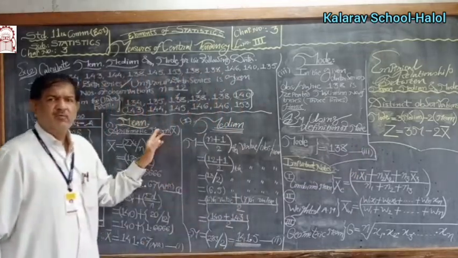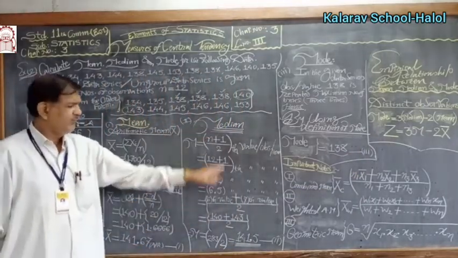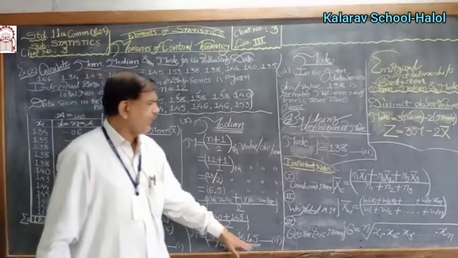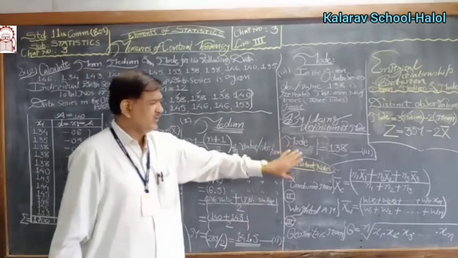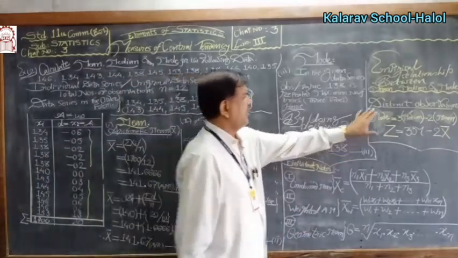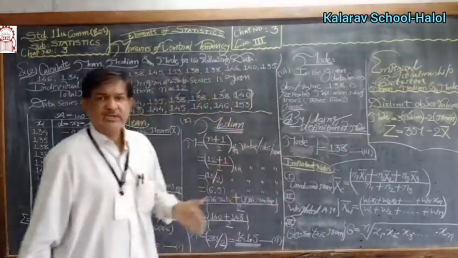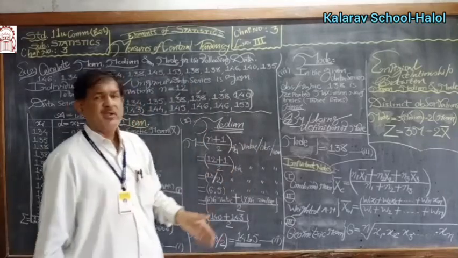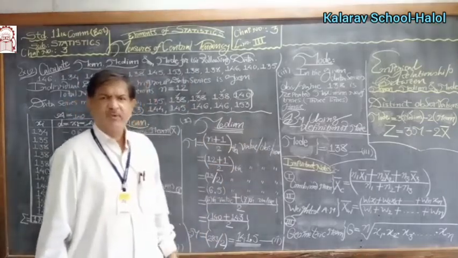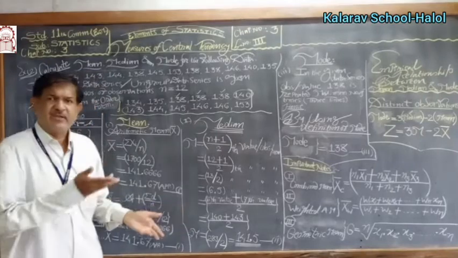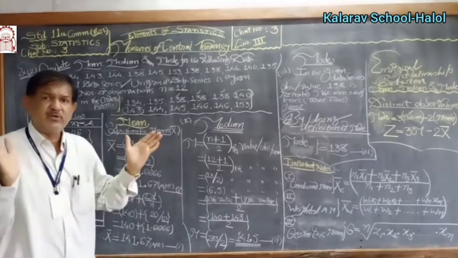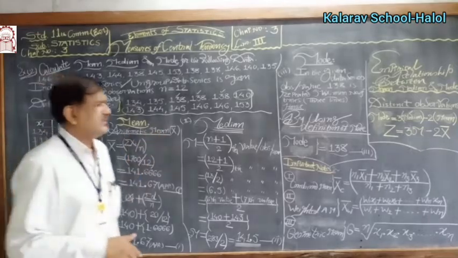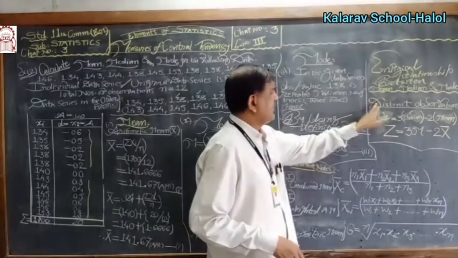Therefore, mean 141.67, median 141.5, mode 138 by using the definition. These are for time consideration only. Mode can also be calculated if the values are distinct, if no observation is repeated, as in the last example we saw.